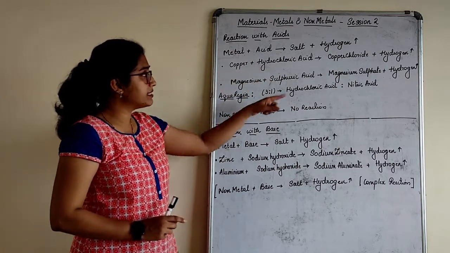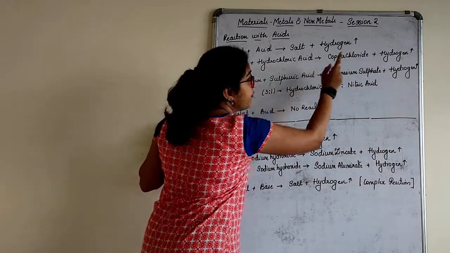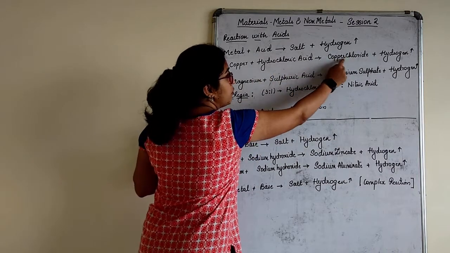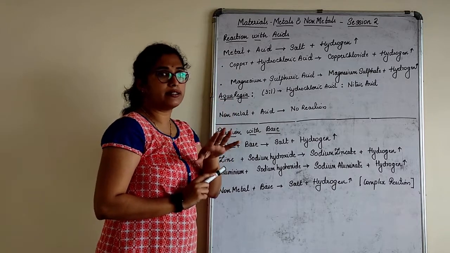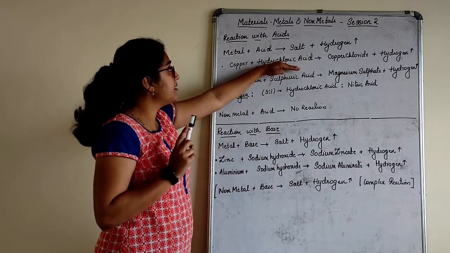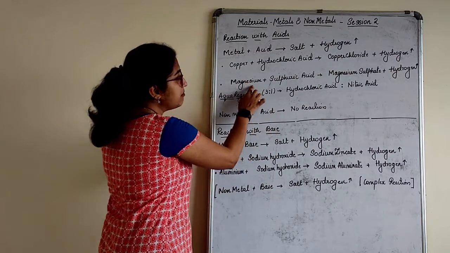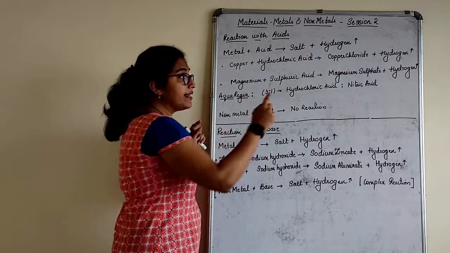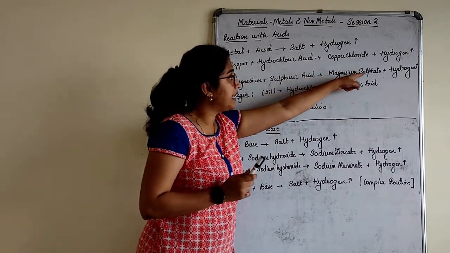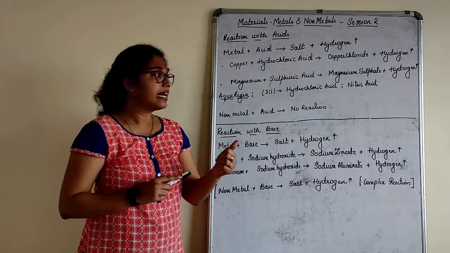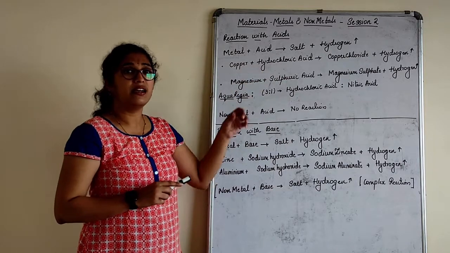Copper plus hydrochloric acid gives copper chloride plus hydrogen gas. Anything reacting with hydrochloric acid will give its respective chloride. I have just taken two acids because in your book also you have only two acids. Any metal reacting with sulfuric acid will give its respective sulfate. Magnesium plus sulfuric acid gives magnesium sulfate. Example, iron plus sulfuric acid gives iron sulfate. Iron plus hydrochloric acid gives iron chloride.